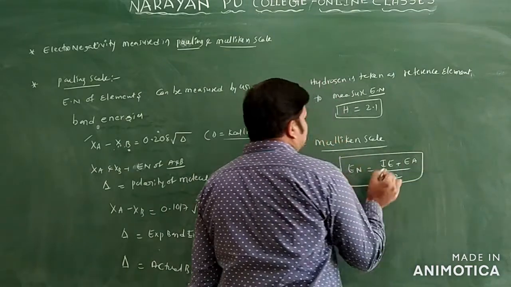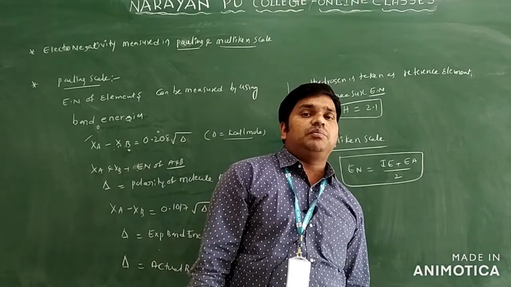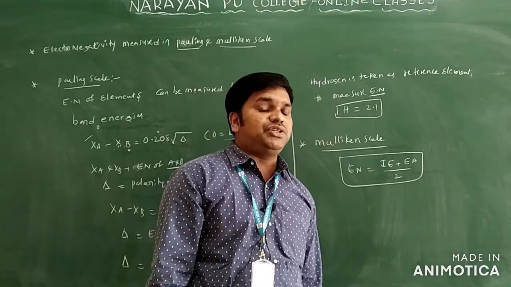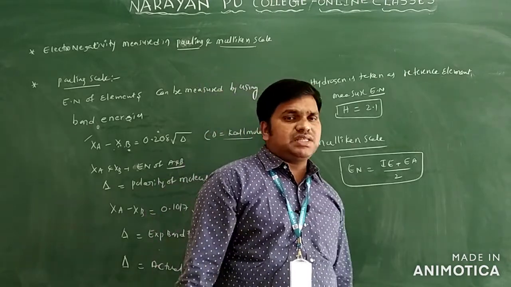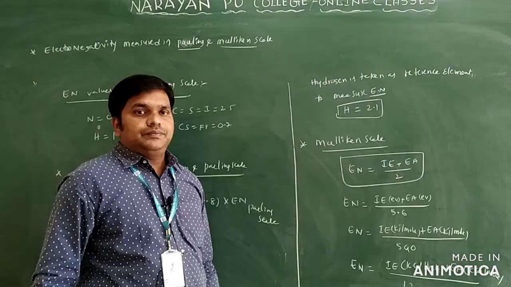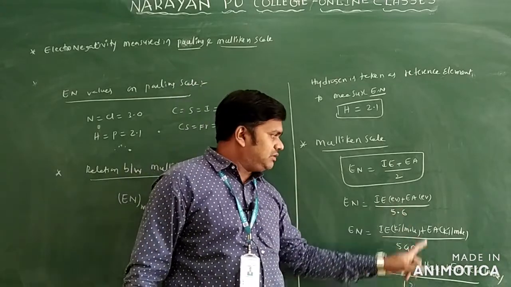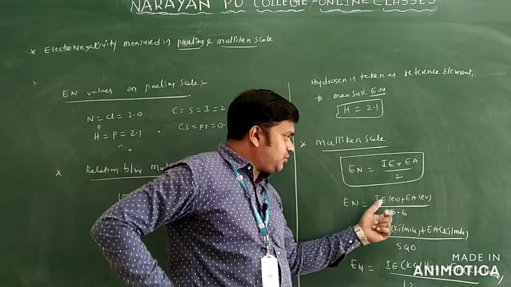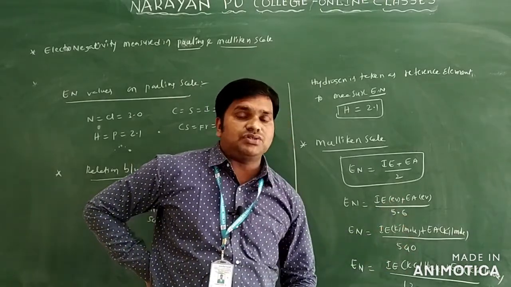Ionization energy and electron affinity can be measured in electron volt per atom, kilocalorie per mole, or kilojoule per mole. Based on that we have different formulas. Electronegativity is equal to ionization energy plus electron affinity by 5.6 if the values are given in electron volts.